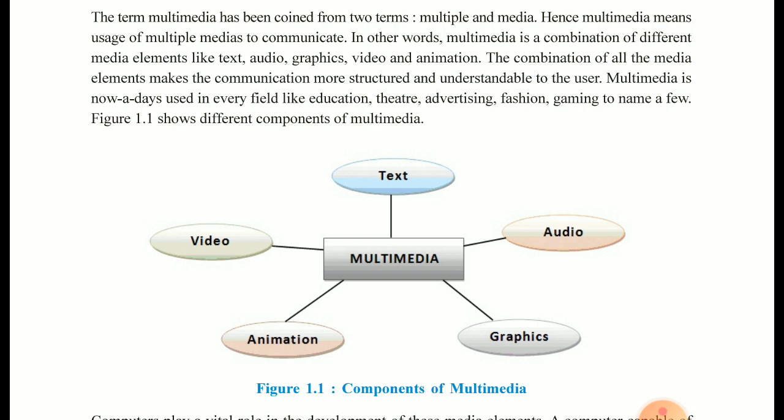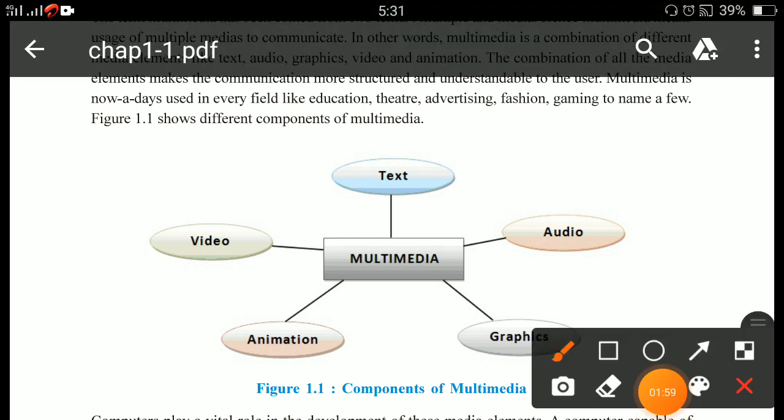So these 5 are the components of multimedia. Again the MCQ: multimedia contains how many components? Your answer is 5.